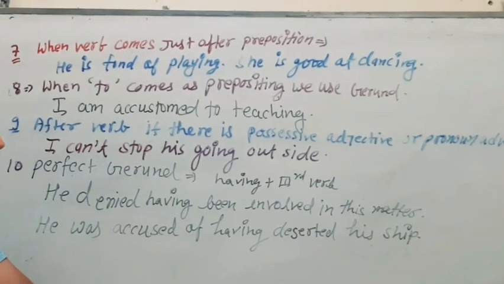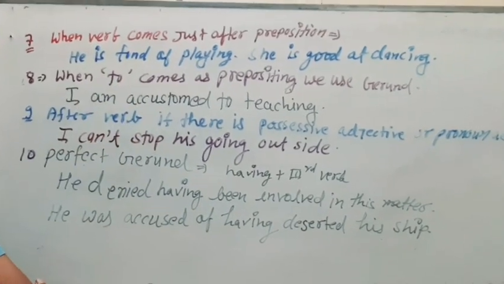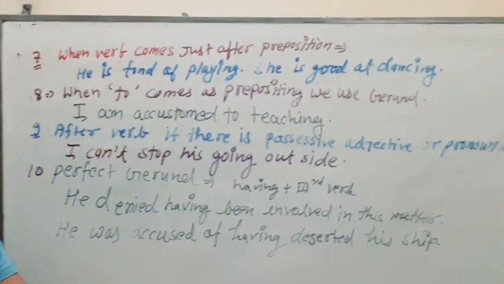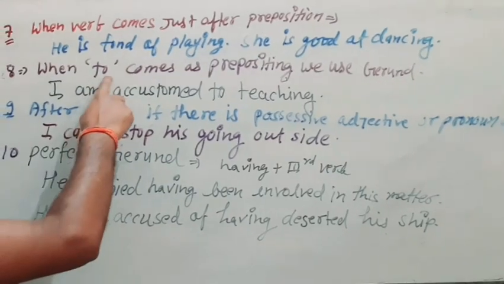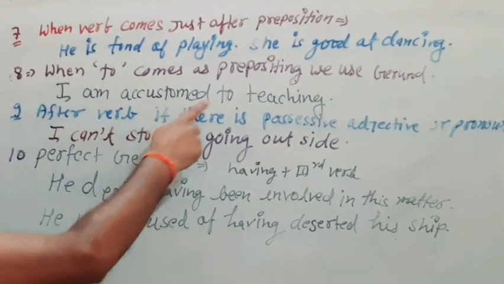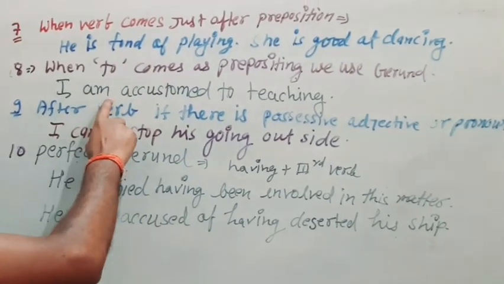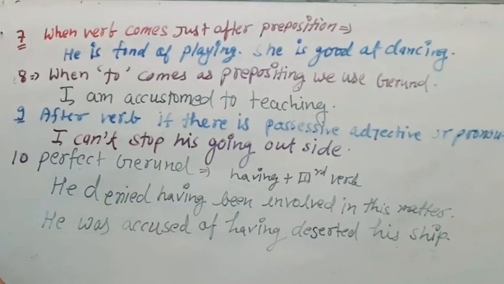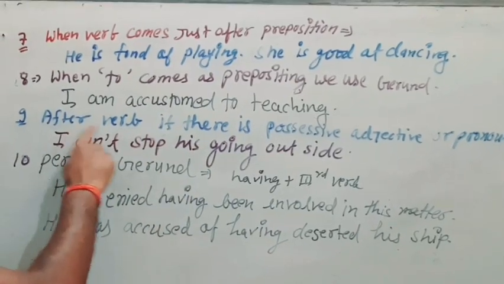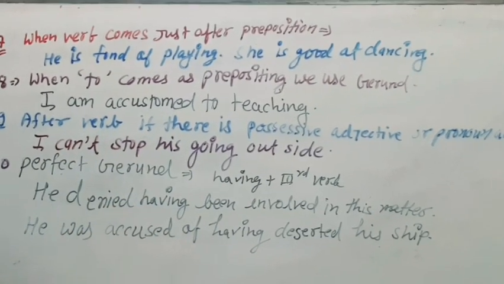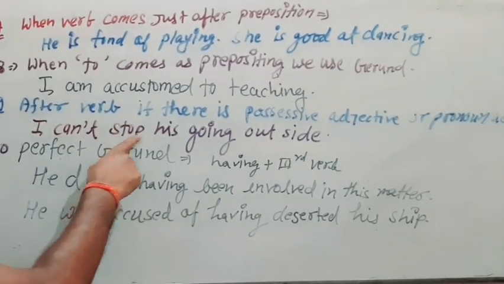Now when to comes as a preposition, we use gerund. Obviously we use to with a verb as infinitive, but when to just comes as a preposition, we use gerund after that. Like I am accustomed to teaching.